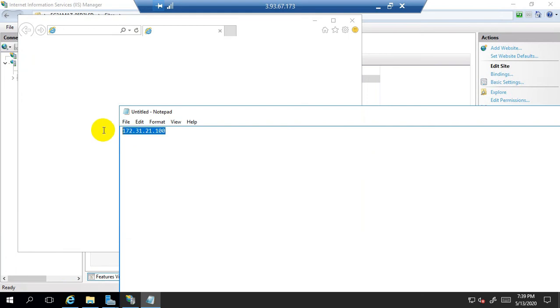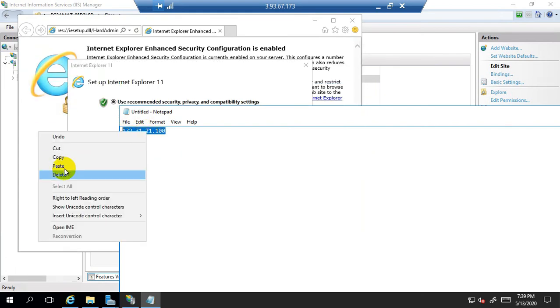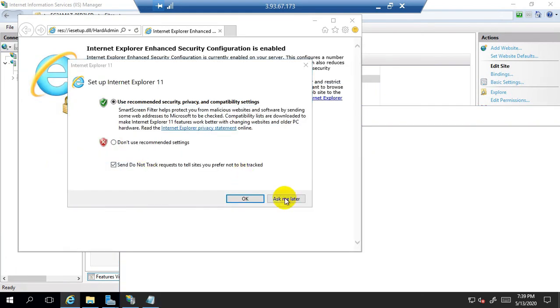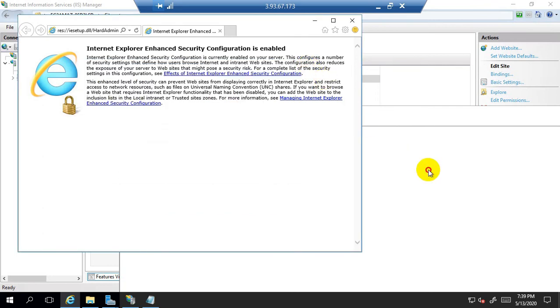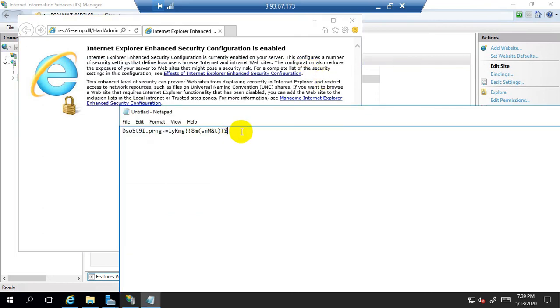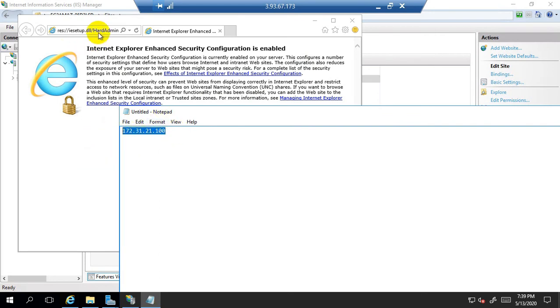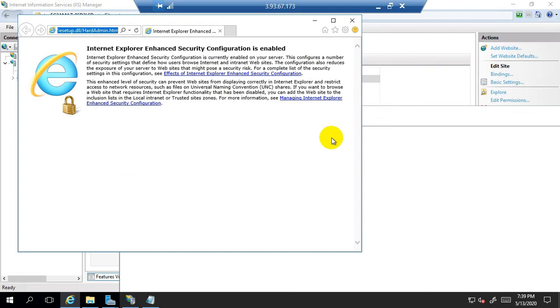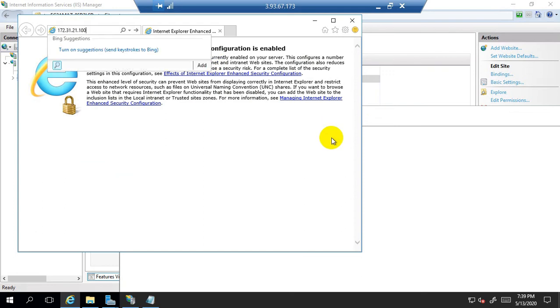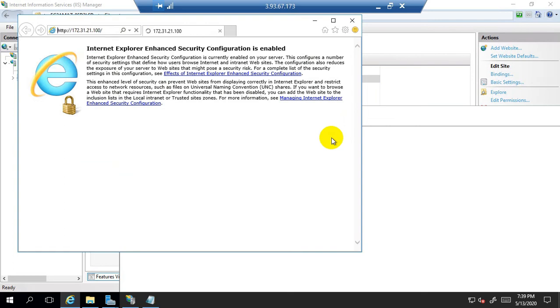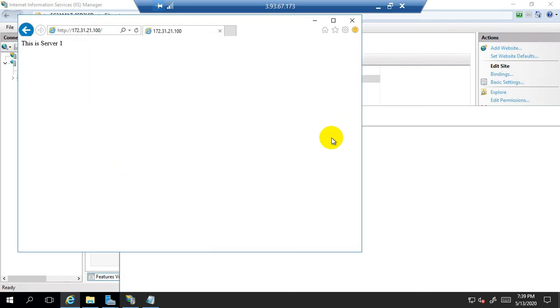So now copy the private IP address and paste this private IP address on the web browser screen and press enter. Now you can see here this is server 1, it is showing on the screen.